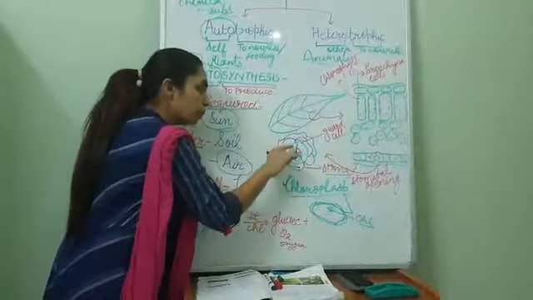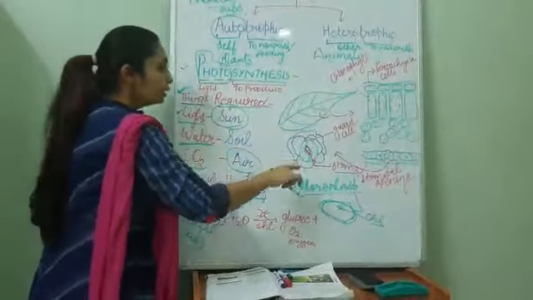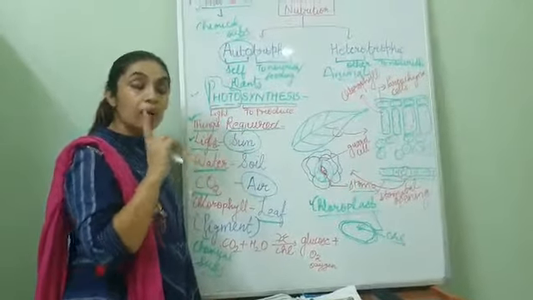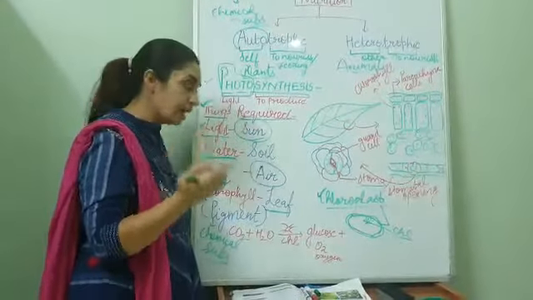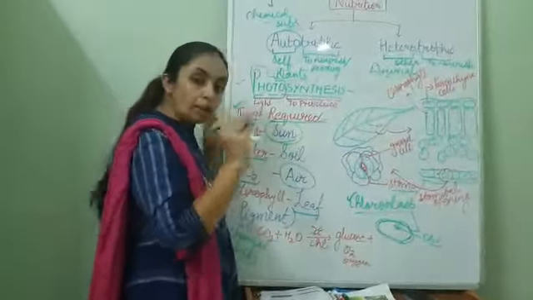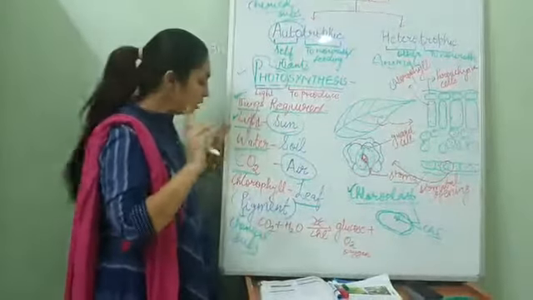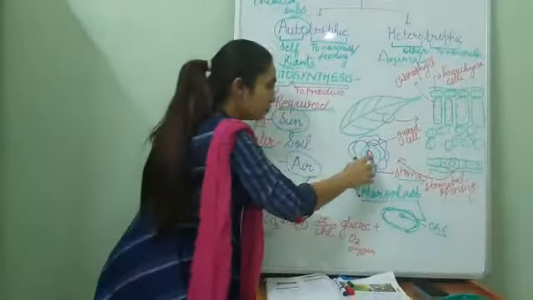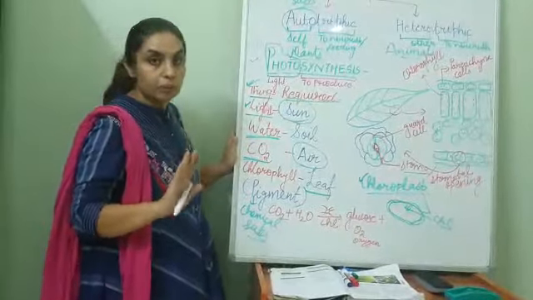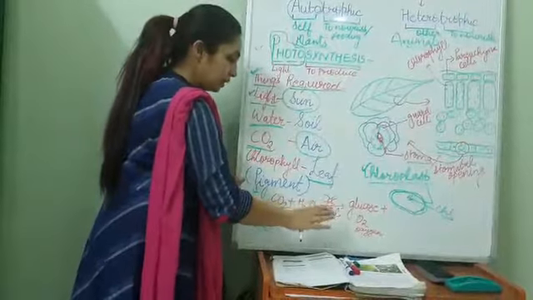So why are the stomata important? Because through stomata only the air enters the plant. Okay, so the air enters. And one more thing, transpiration also occurs. You have read the term transpiration in class 6. I'll repeat it once. Transpiration is the removal of water in the form of water vapor through stomata. But here the important thing is that stomata is important for intaking the air, and air contains our CO2. Fine. So in this process, these are the main ingredients required.